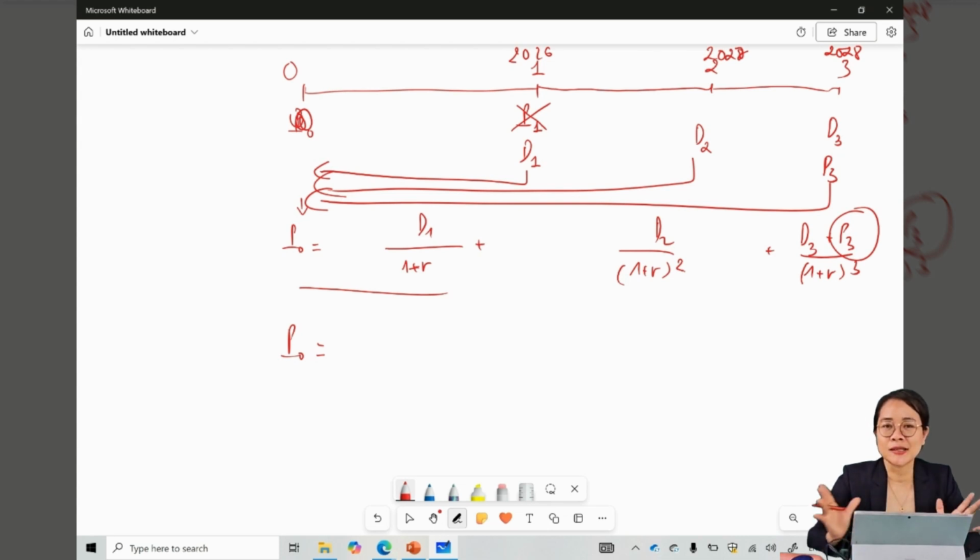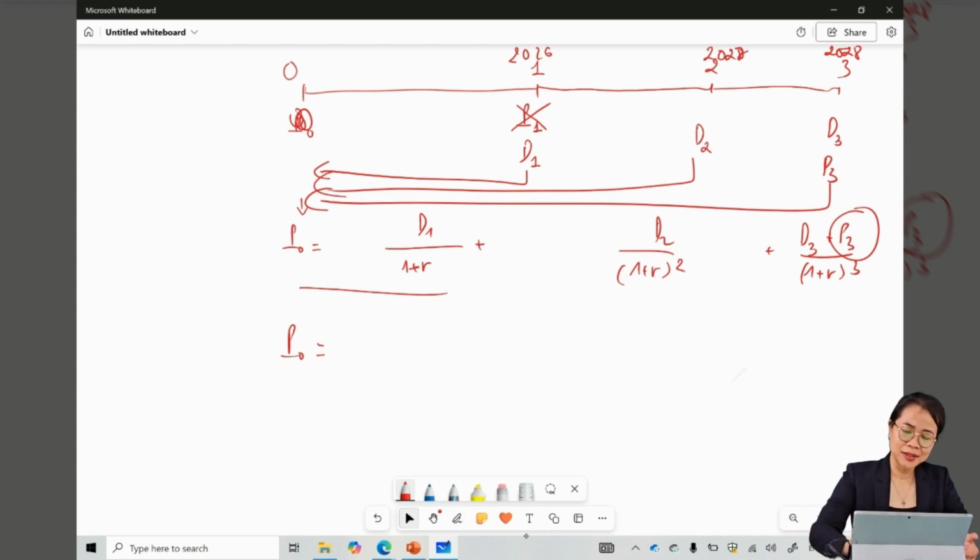All is expectation. We expect based on what we think, based on how we analyze the company, and all the information available up until now. So P3 is not available.